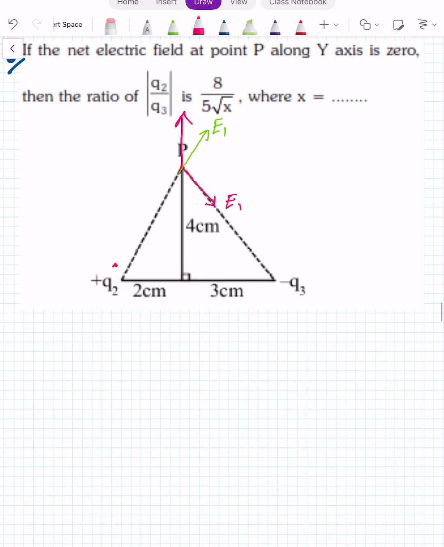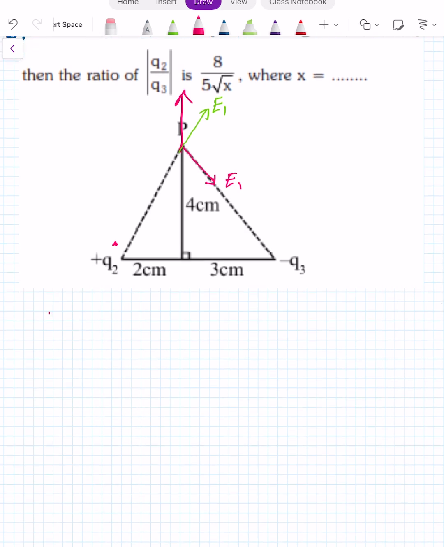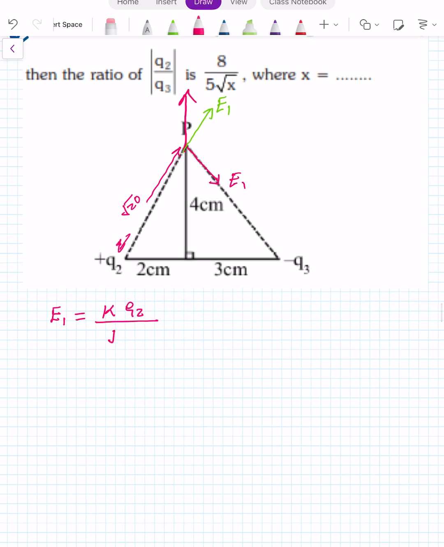Then the values of E1 and E2 are: E1 is kQ2 upon this distance. This distance is 2 square plus 4 square, that is root 20. So in centimeters I am writing root 20 whole square. And E2 is equal to kQ3 divided by under root 3 square plus 4 square, that is 5 square.